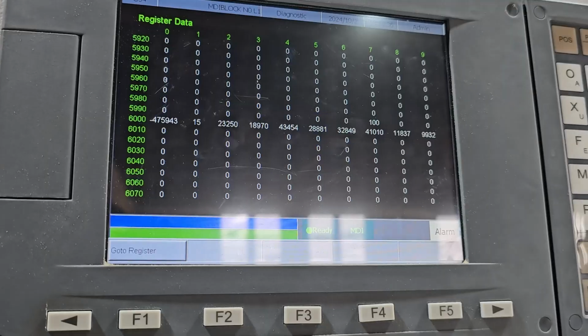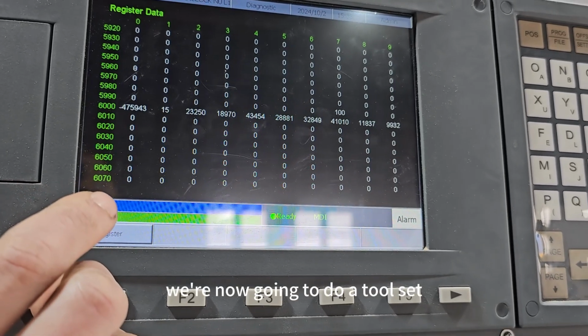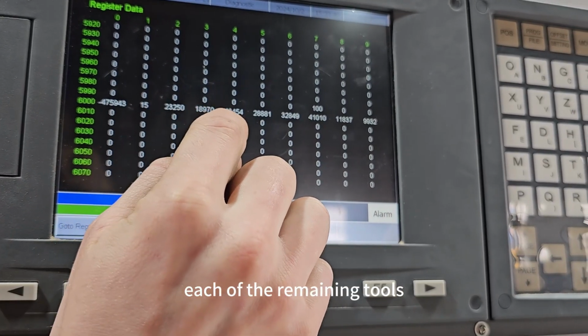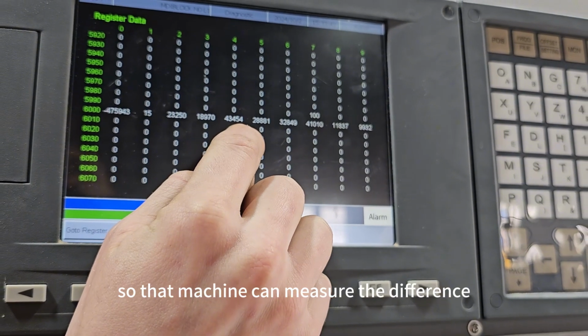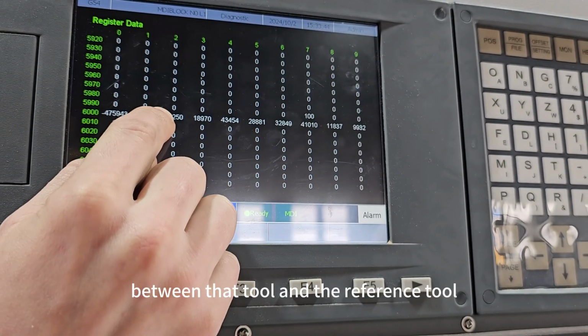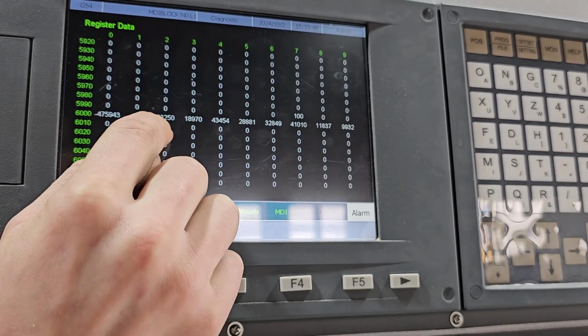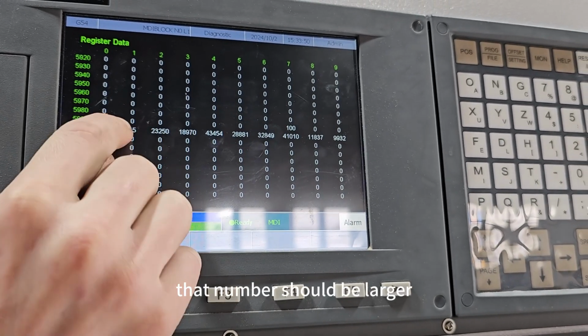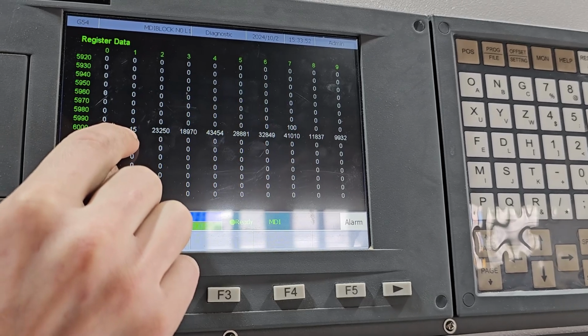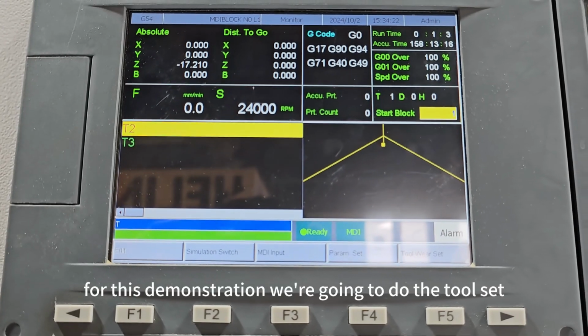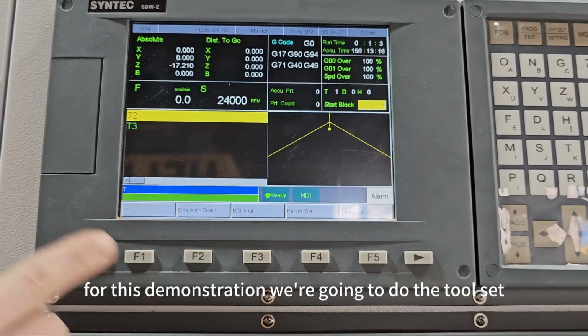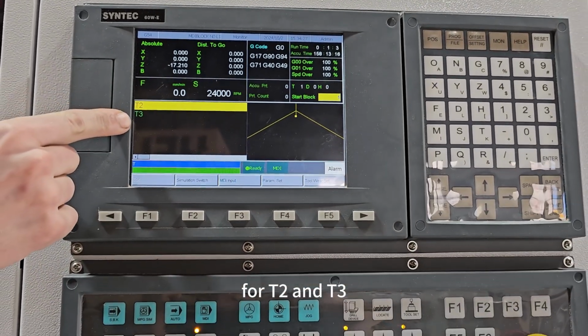T8. We're now going to do a tool set for each of the remaining tools so that the machine can measure the difference between that tool and the reference tool. Once this is complete, that number should be larger than that of the reference tool. For this demonstration, we're going to do the tool set for T2 and T3.